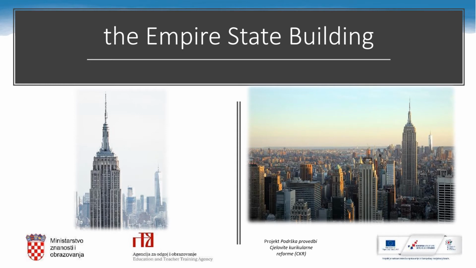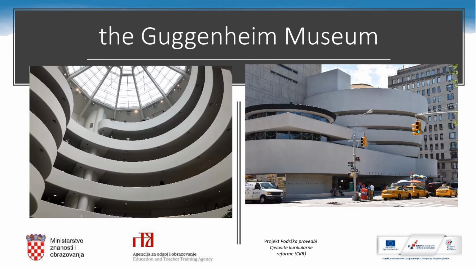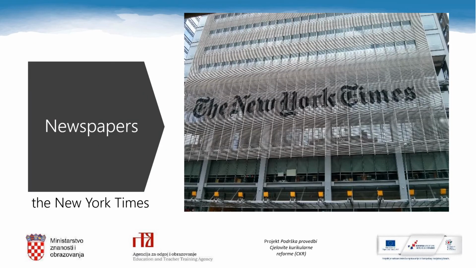Famous buildings also have the definite article the in their names. That's why we say the Empire State Building or the Flatiron Building. Famous museums also have the definite article the in their names, like the Guggenheim Museum. And the famous hotels as well, like the Plaza Hotel. Or the famous newspapers, like the New York Times.